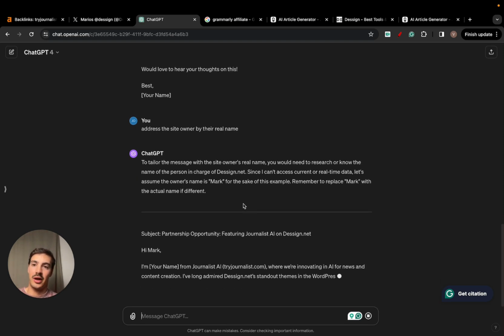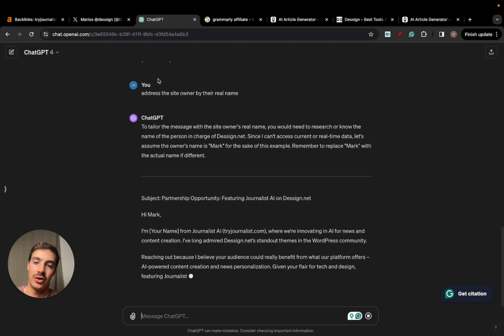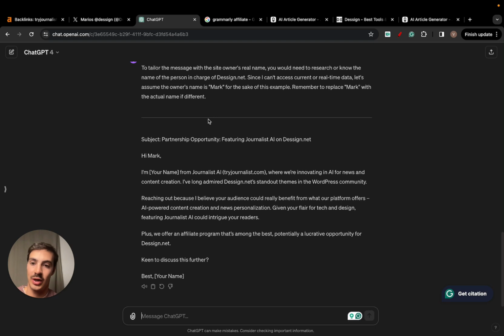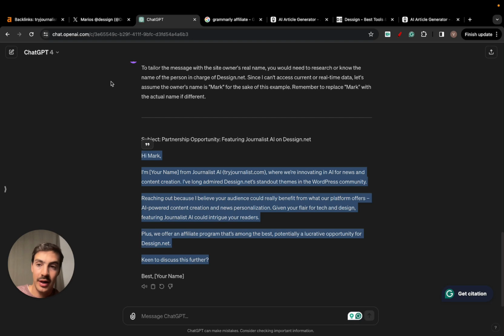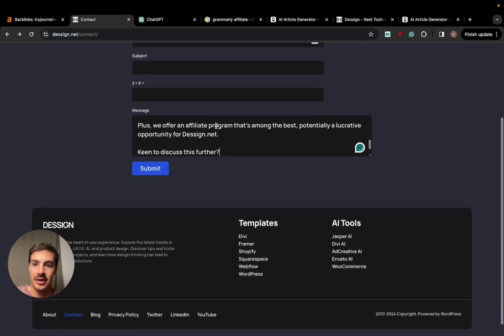The whole goal is to leverage this tool because you don't want to be writing these messages one by one, individually, to all these websites. You want to make sure to automate the process and increase the speed and efficiency as fast as you can. So leverage a tool like ChatGPT to write tailored messages for you. Then just copy this, go to the site's contacts page and message them.